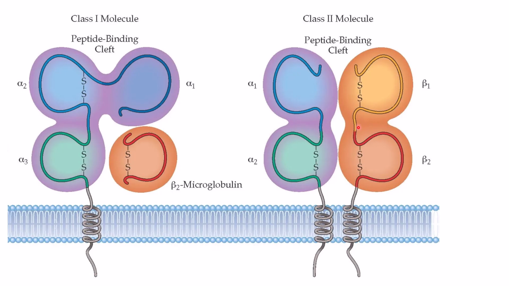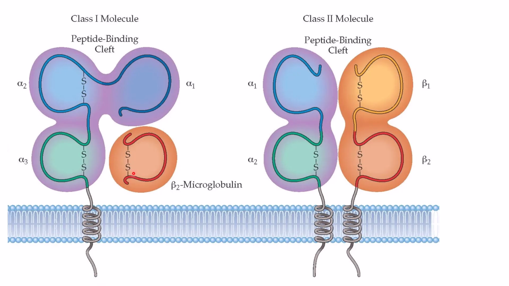Now, if you see MHC1 and MHC2, MHC1 has an alpha chain as well as beta 2 microglobulin. And MHC2 also has alpha chain and beta chain. Now in the class 1 molecule, the heavy chain, this is the alpha chain, that is the heavy chain, and it has three domains, that is alpha 1, alpha 2, alpha 3. And there is a transmembrane domain for this alpha chain as well as a cytoplasmic tail.